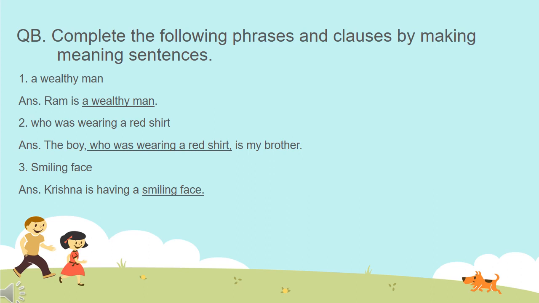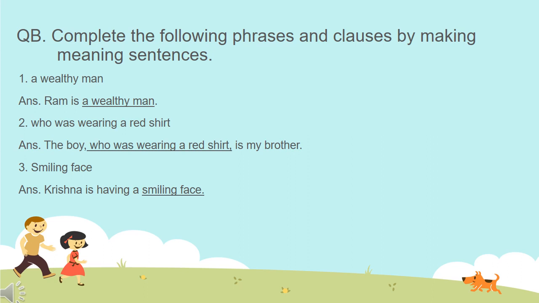Students, the next question is question number B. Complete the following phrases and clauses by making meaningful sentences. Here we are given some groups of words that are phrases or clauses, and we have to make meaningful sentences using them.